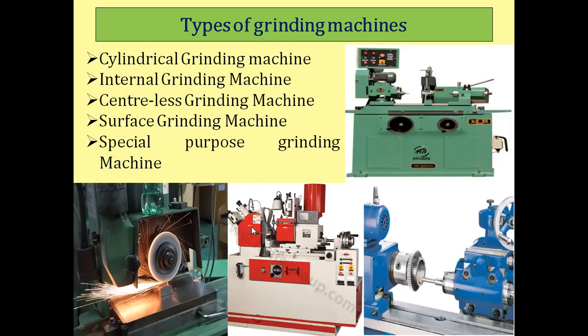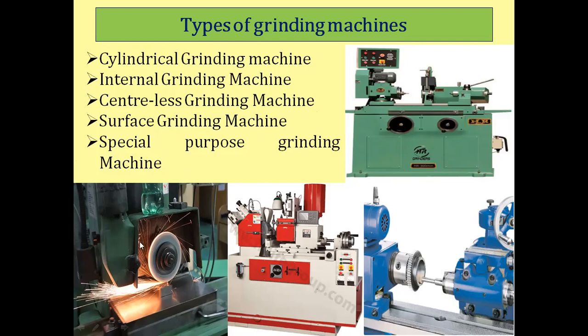If the workpiece has a surface which is very small in length, the grinding machine is called a centerless grinding machine. And for special purpose workpieces, the machine is classified as a special purpose grinding machine. Here in this image we can see a cylindrical grinding machine. In the second image we can see an internal grinding machine.